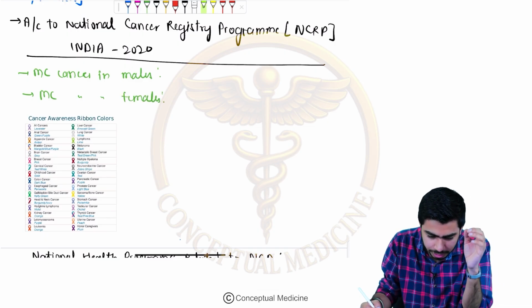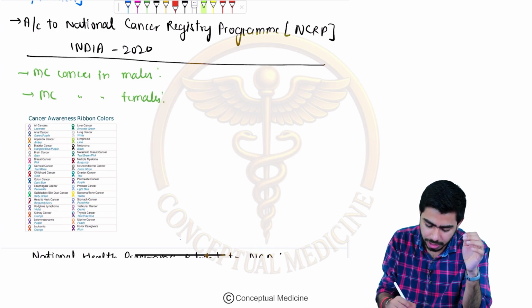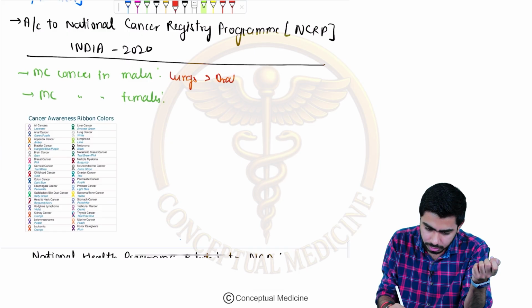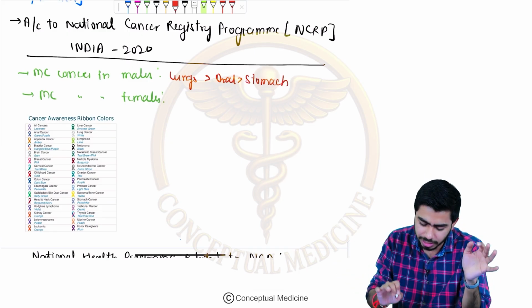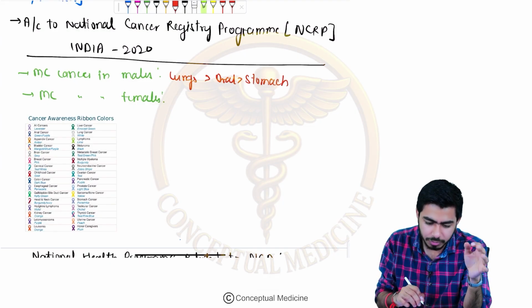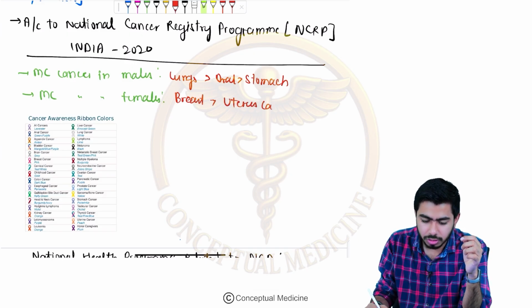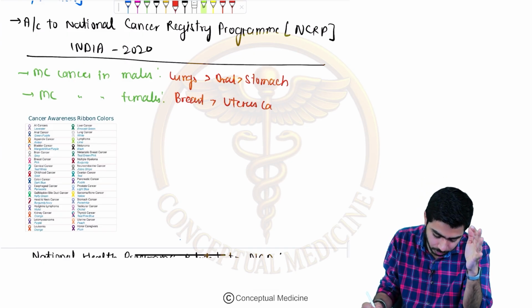If they are asking you in India about the most common cancer in males, then it will be lung, then oral cancer, then stomach cancer, then esophagus cancer, but that is enough. And in females, if they are asking you, then it is breast cancer, then it could be uterus cancer, uterus CA. So that will be the list over here.